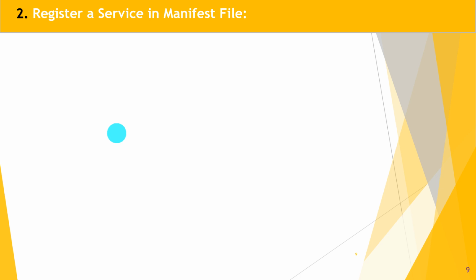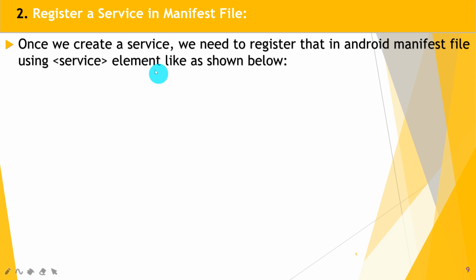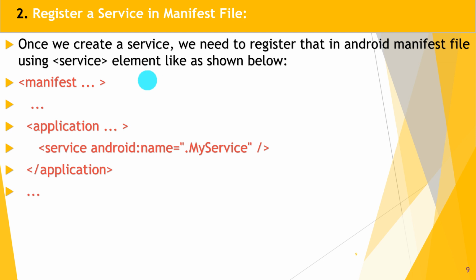Great. After creating the service class, what is next? Second, register the service in the manifest file. Once we create a service, we need to register it in the Android manifest file using the service tag as shown below. So what we have to do is write service android:name=".MyService". This is the name of the Java class file, that is the MyService class. Great. Hope you understand, guys.